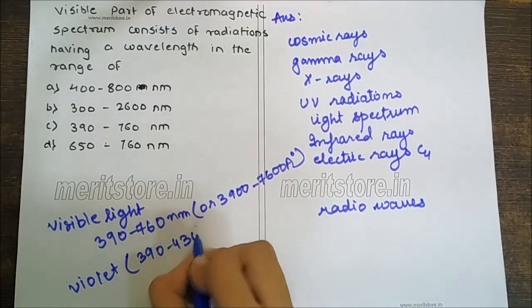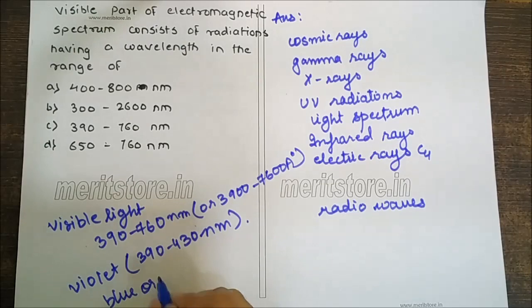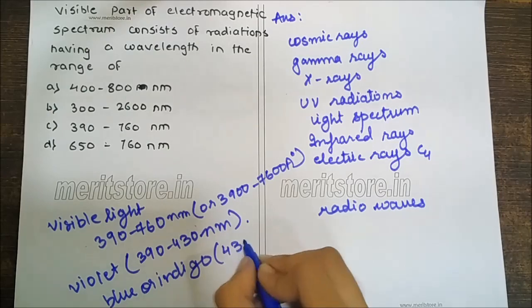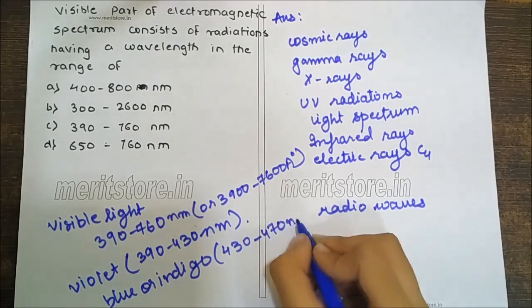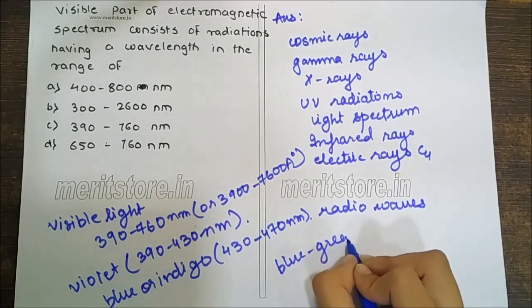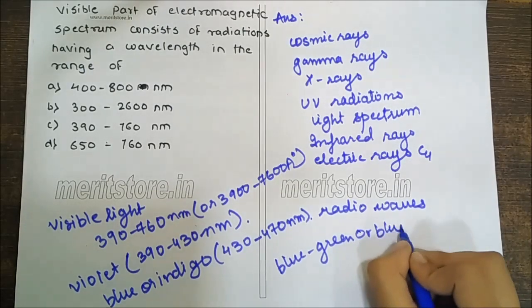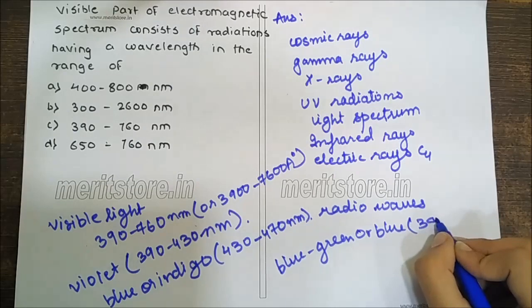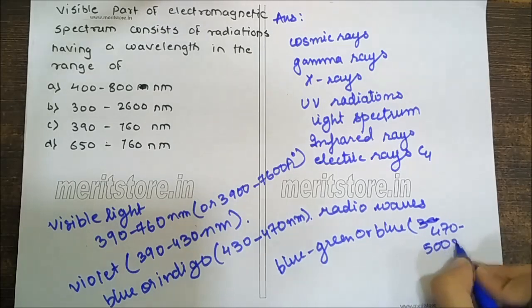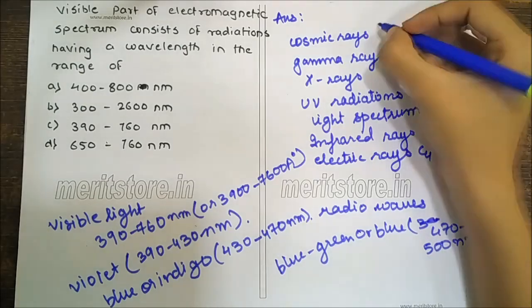violet is 390 to 430 nanometers. Blue or indigo is 430 to 470 nanometers. Blue green, or blue, is 470 to 500 nanometers. Green is 500 to 580 nanometers.